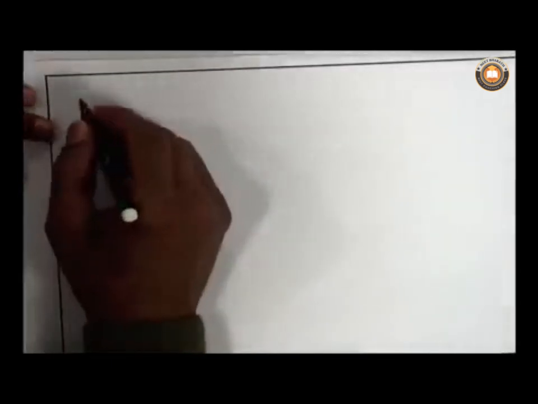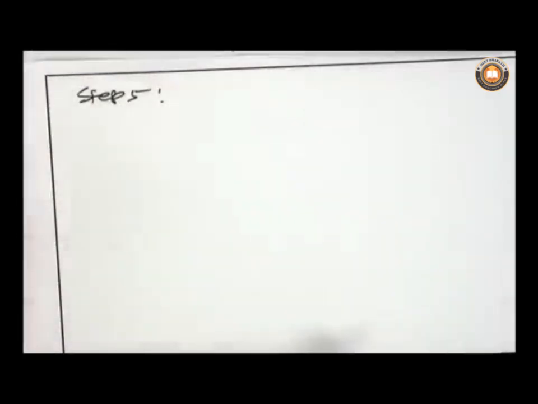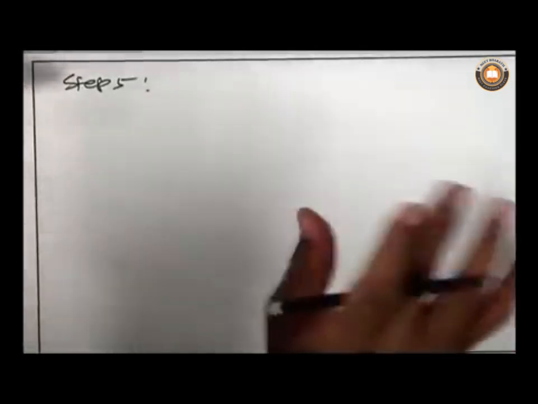Now step 5, it will become clear when I discuss examples, but if you do all this in a stepwise fashion, there will be no error.